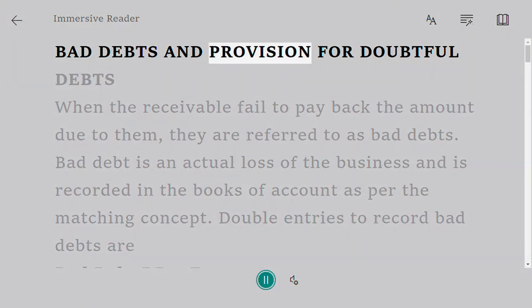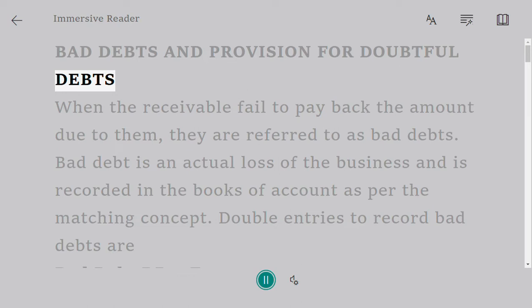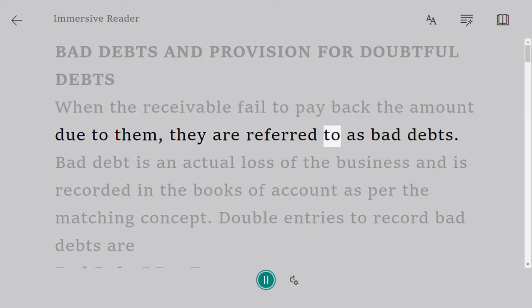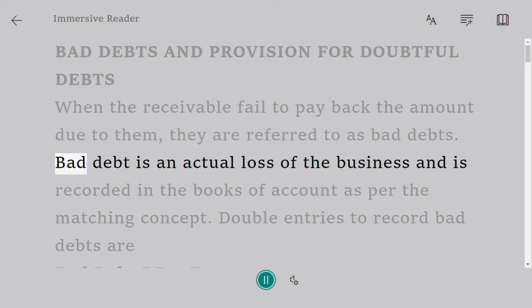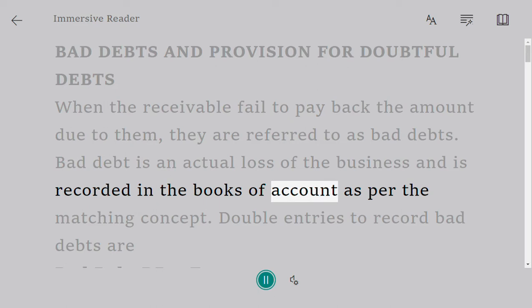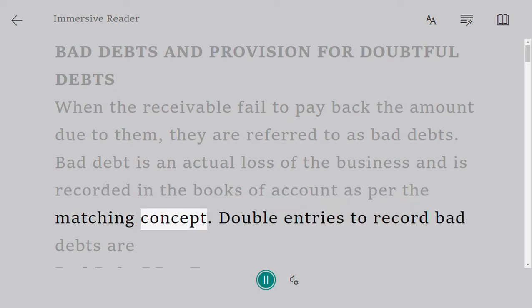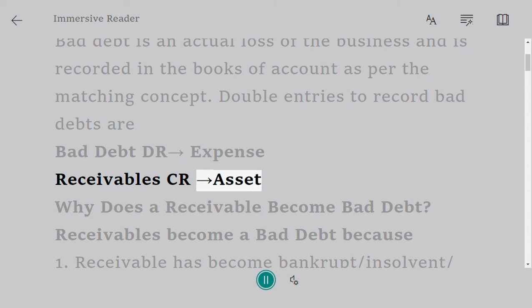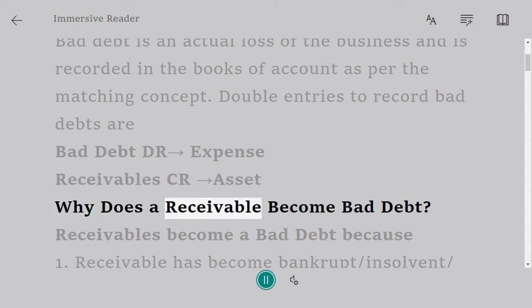Bad debts and provision for doubtful debts. When the receivable fails to pay back the amount due, it is referred to as bad debts. Bad debt is an actual loss of the business and is recorded in the books of account as per the matching concept. Double entries to record bad debts are Bad debt Dr, expense; Receivables Cr, asset.